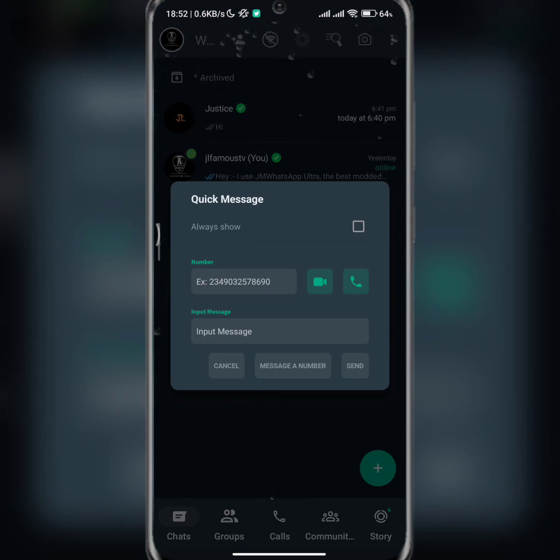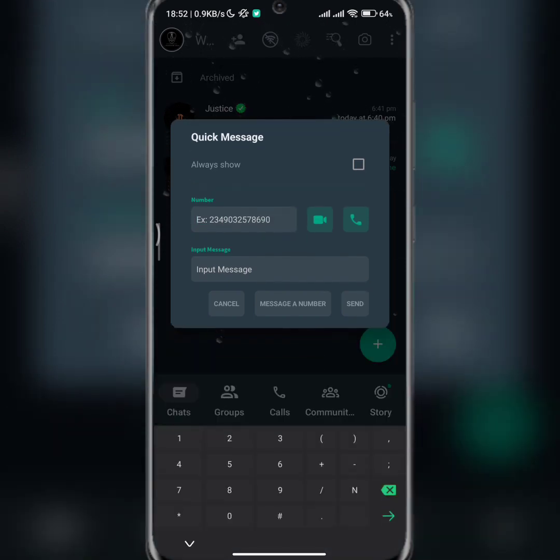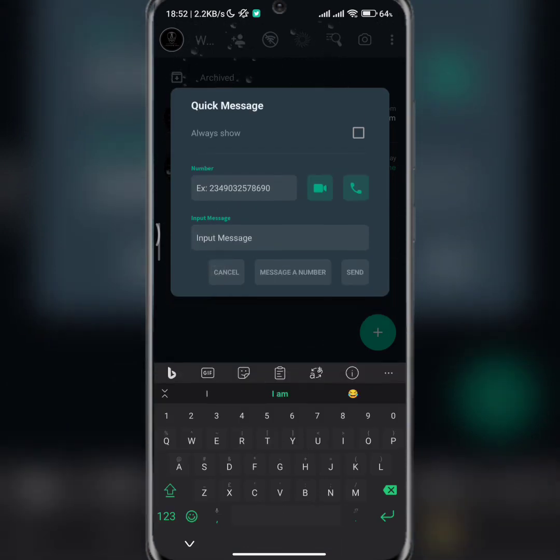From here, all you need to do is type the number and you can message an unsaved number from here. You can even include a message. On the normal WhatsApp, all you can do is type the number, but there's no room for you to type a message. But on GM, you'll be able to type a message even while trying to text an unsaved number. So the most interesting stuff here is that you can text both saved and unsaved numbers. So that's that for that aspect.